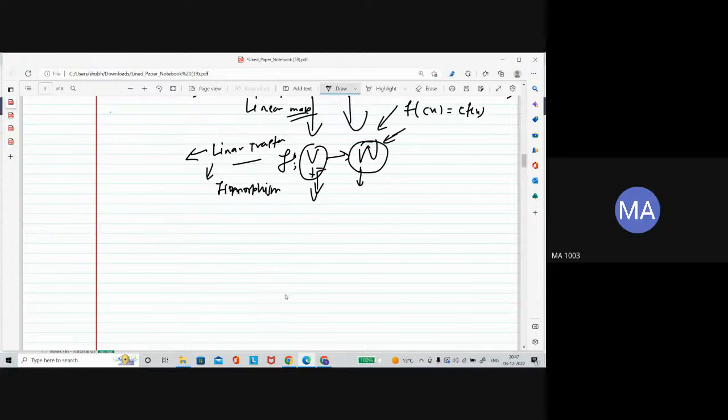There is another term related to the linear transformation, which is kernel and image. So what is kernel and what is image?